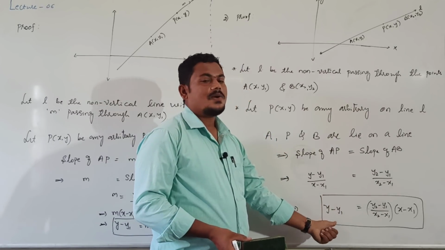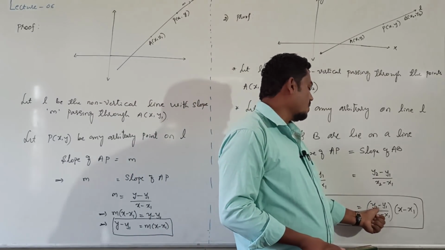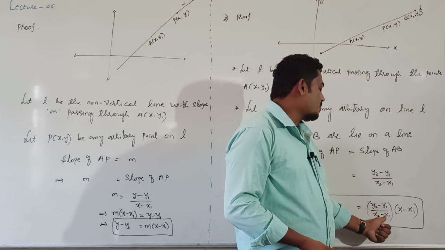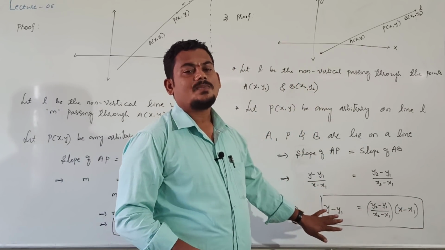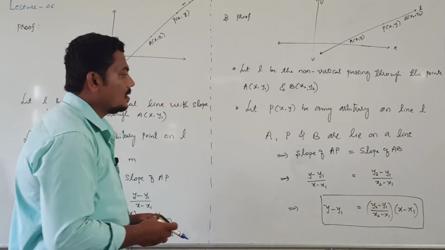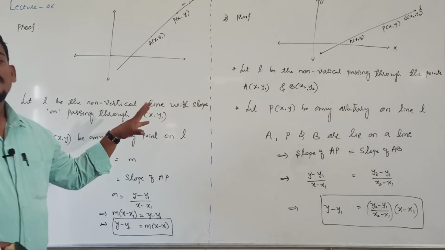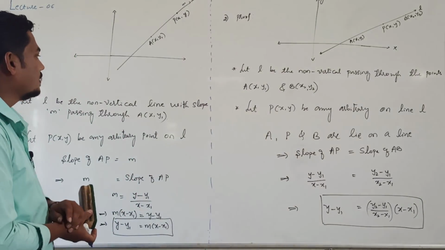In the textbook, they have given equation of the line in 2-point form as y minus y1 is equal to (y2 minus y1) divided by (x2 minus x1) into (x minus x1). This is equation of the straight line in 2-point form. And these proofs are very important for the point of examination, right?